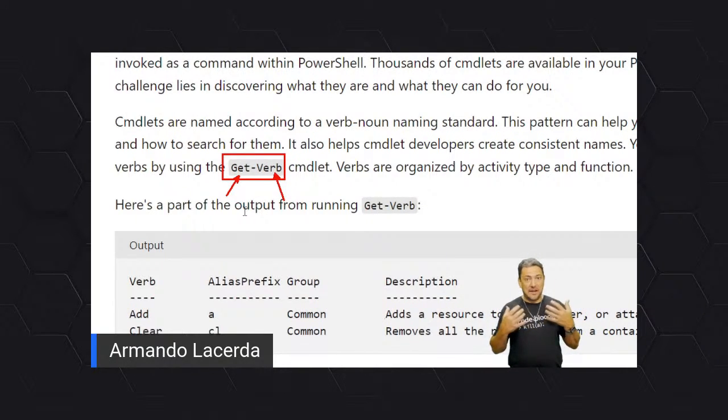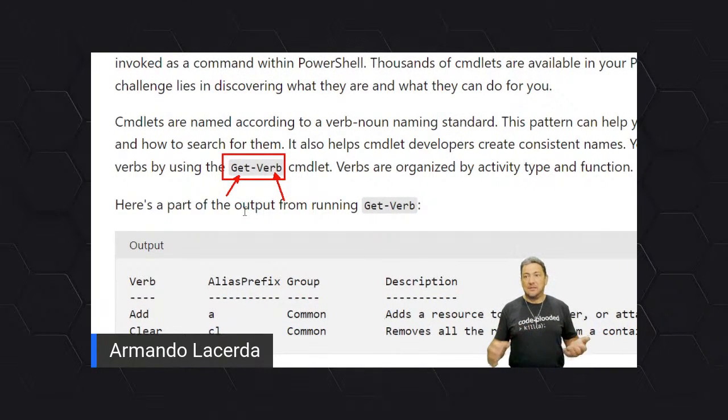Something that I love about PowerShell commandlets is you know what kind of action is going to be taken, and in what kind of element or context that action will be taken. Like when you do get, you are retrieving information. You want to learn something, to collect something that the computer or the environment knows about.